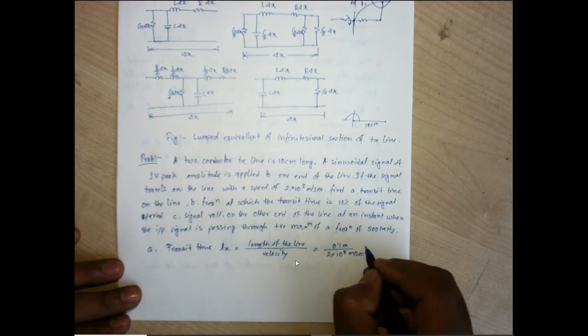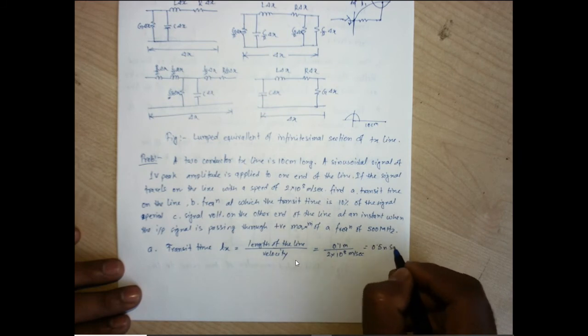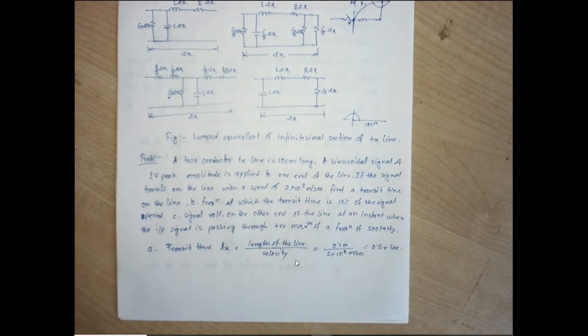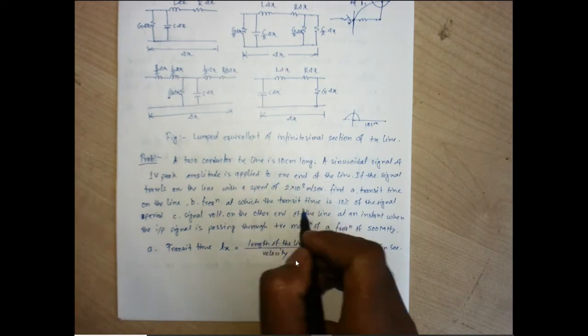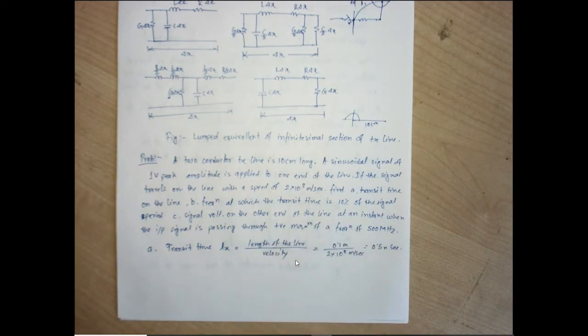So how much time it will take? It is 0.5 nanosecond. Only 0.5 nanosecond it will take to propagate in a 10 centimeter long transmission line with a speed of 2 into 10 to the power 8 meter per second.